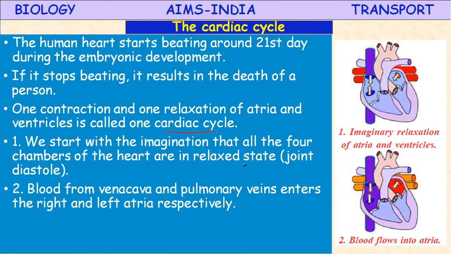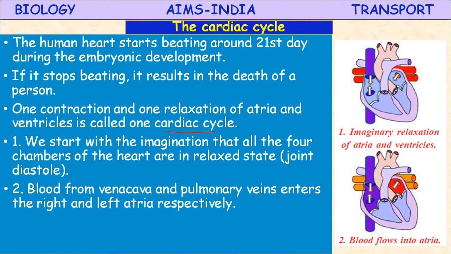Next, the blood from vena cava and pulmonary veins enters the right and left atria respectively. Here, the blood from all body parts, deoxygenated blood collected by the vena cava, that is anterior vena cava and posterior vena cava, opens into the right auricle.